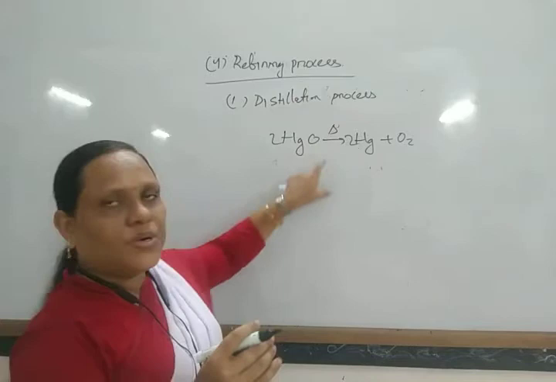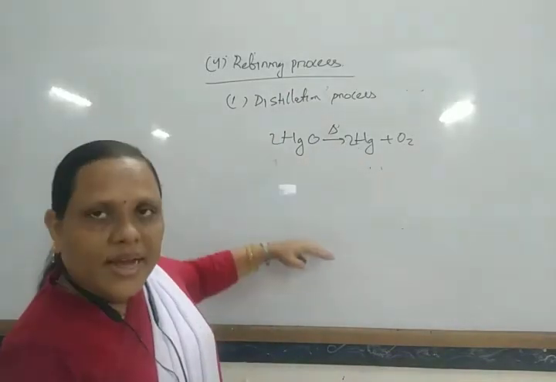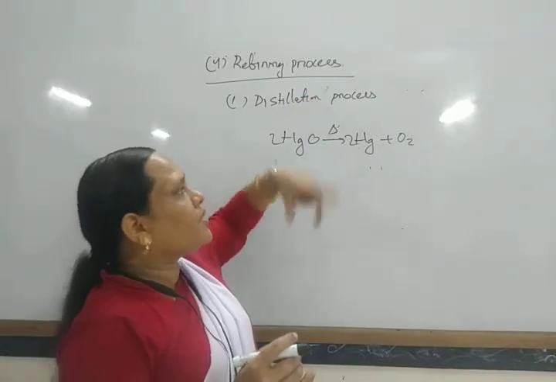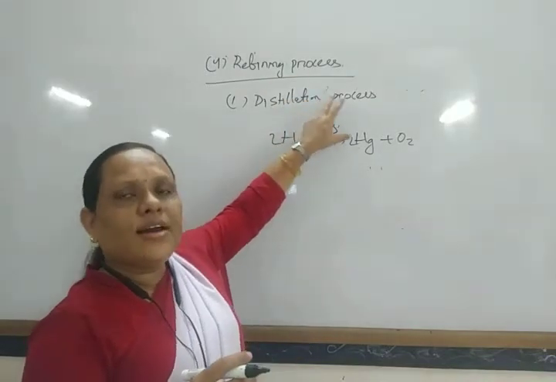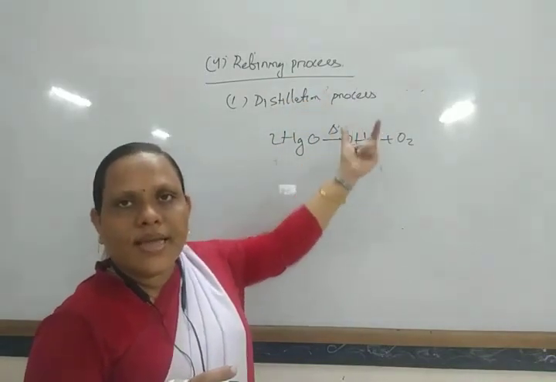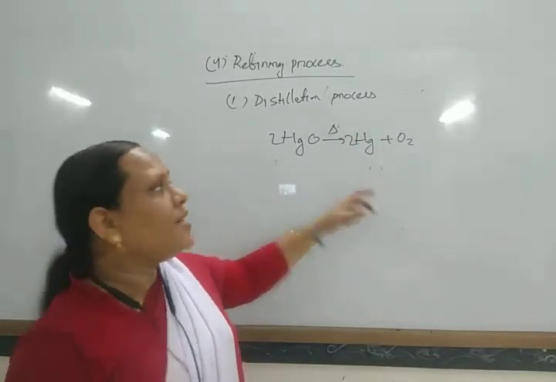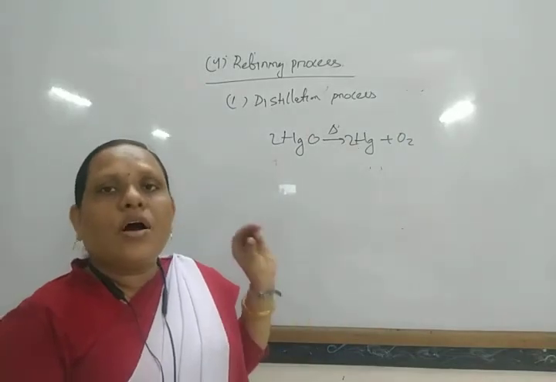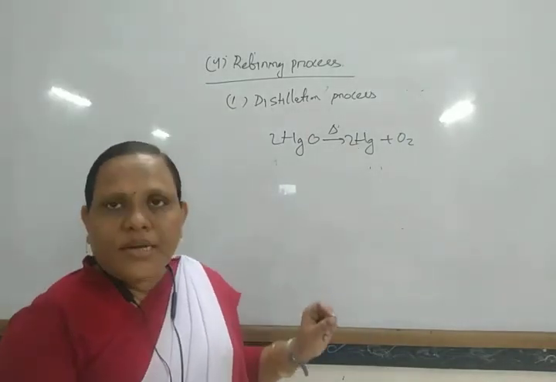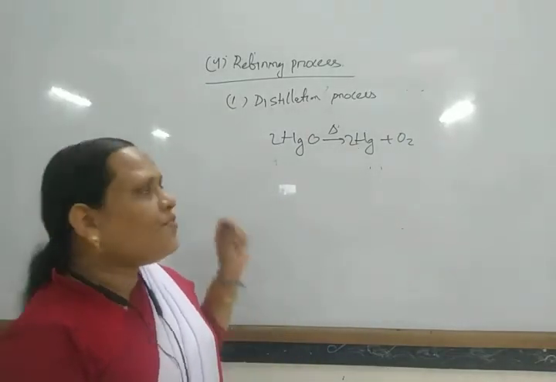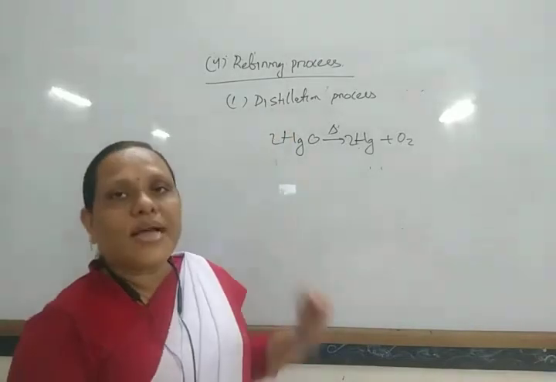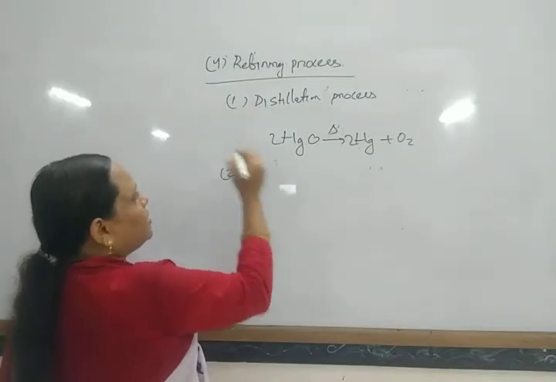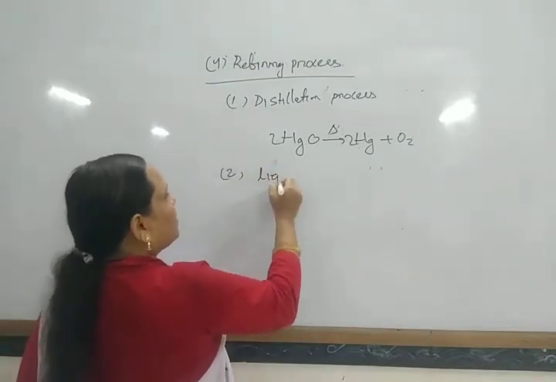On heating, this mercury under distillation is converted into gaseous form. Any other impurities present are left behind in the container, and the mercury distills off and is collected. After cooling, we again get liquid mercury. In this way, metals which have lower boiling points are generally extracted by this distillation process. And another process is known as the liquefaction process.